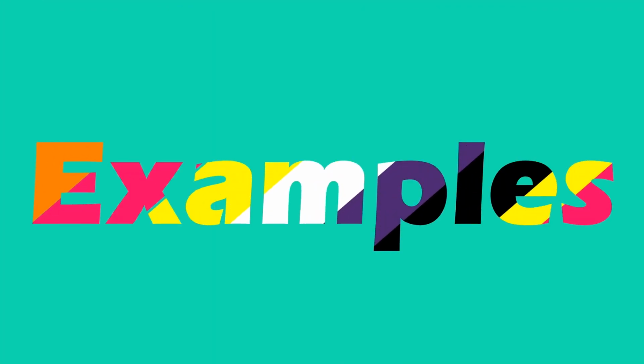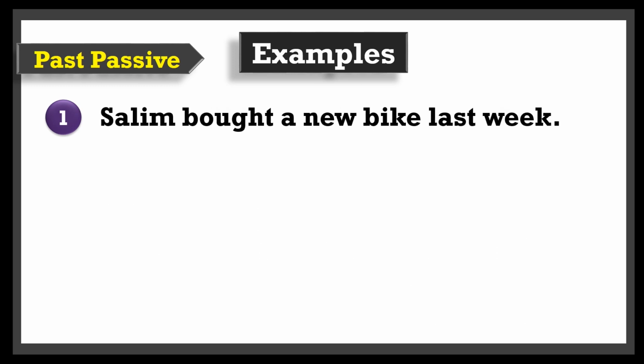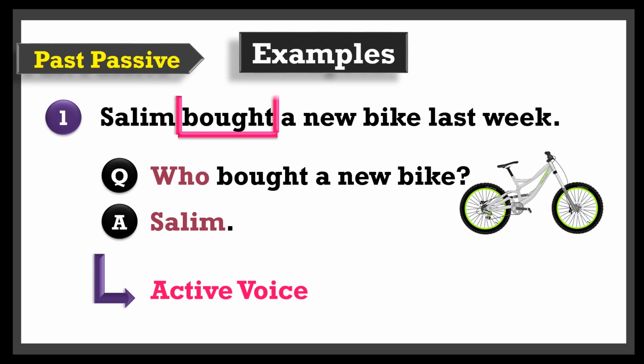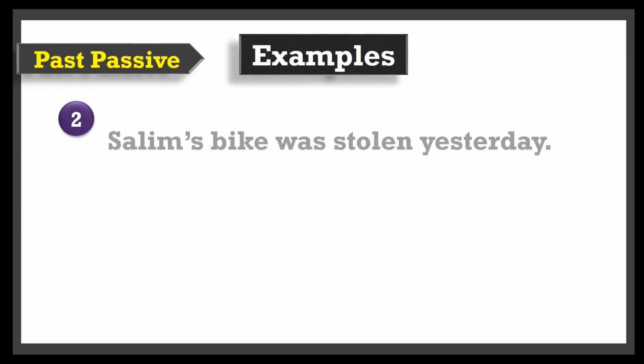Now let's examine the following examples together and find out more about the passive voice. Salim bought a new bike last week. Let me ask you a few questions. Who bought a new bike last week? It is definitely Salim. As you can see, the sentence is in the active voice with the verb in the past simple, following the subject and preceding the object, which is the bike.